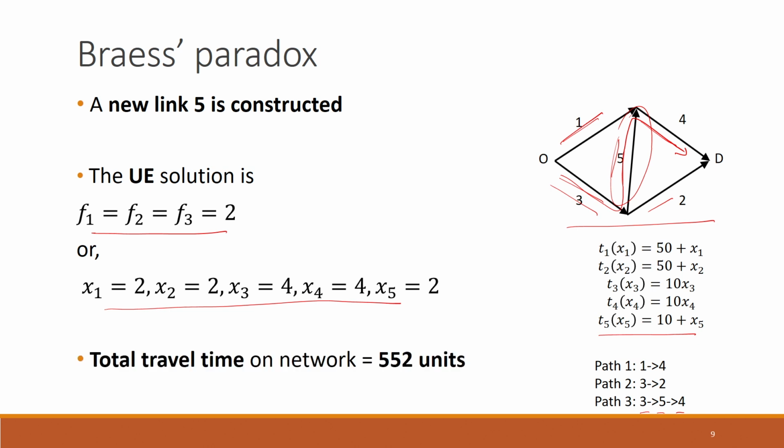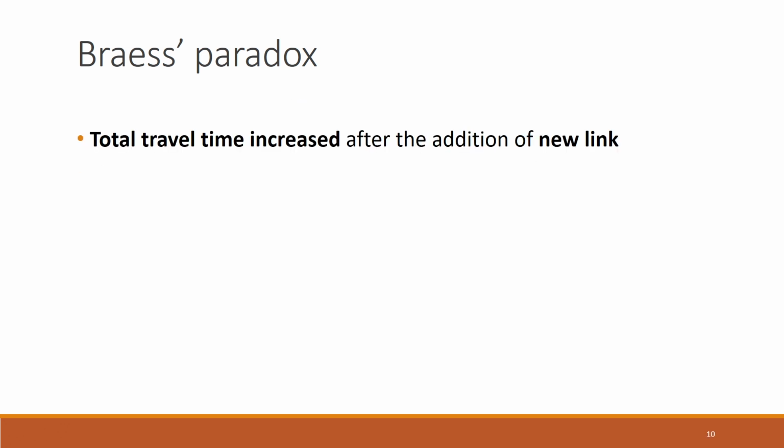Now, again for this case also we can determine the total system travel time on the network. We need to do this summation x_a t_a for all the links a. When we do this, we find that the total system travel time in this case is 552 units. So, what we see here is that the total system travel time has increased after the addition of the new link. It was previously 498 units when there was no link 5, and now it has increased to 552.